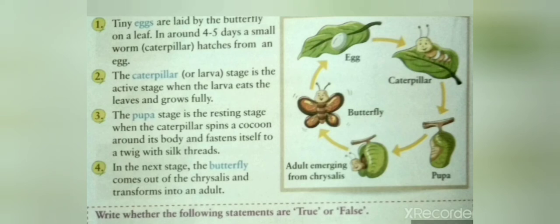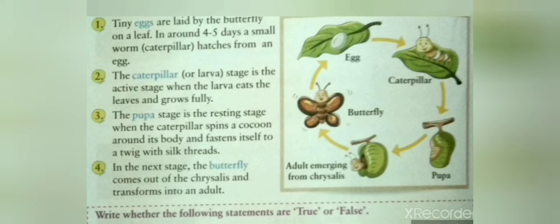The second stage is the caterpillar stage. The caterpillar stage is the active stage when the larva eats the leaves and grows fully. Then comes the third stage. Third stage is the pupa stage.